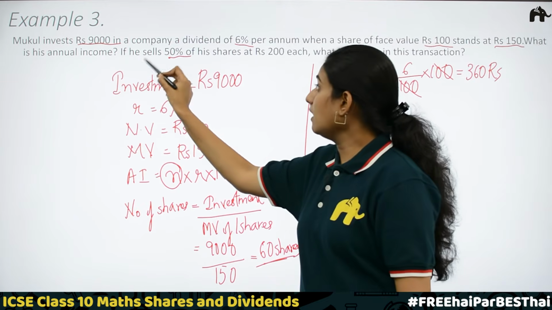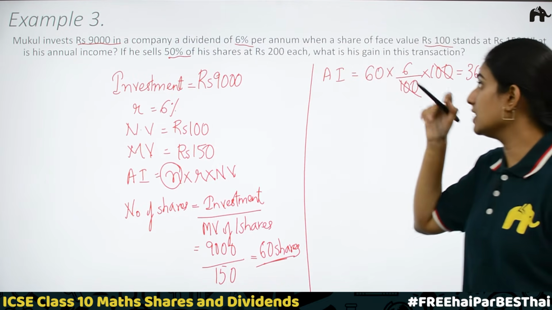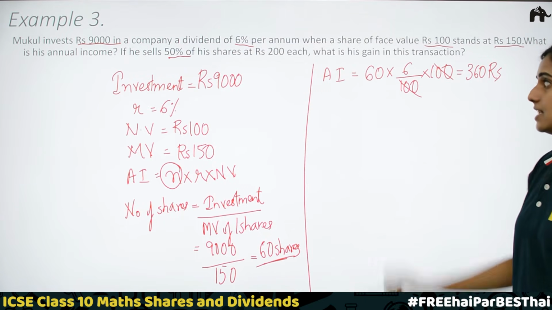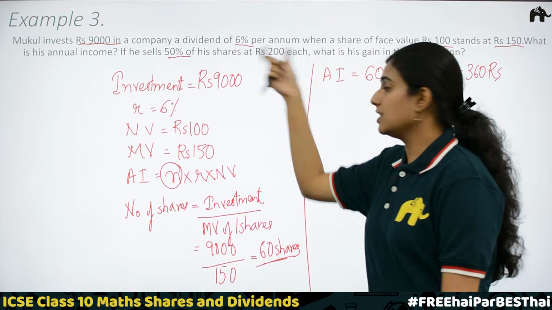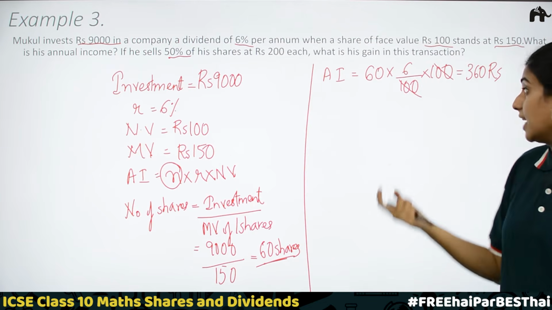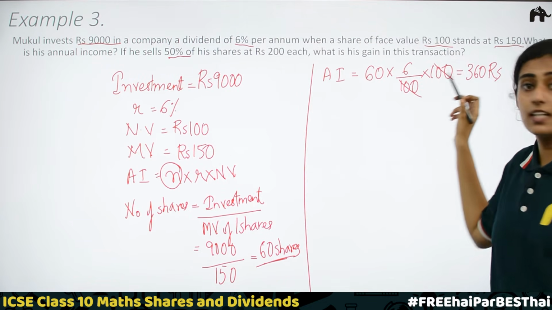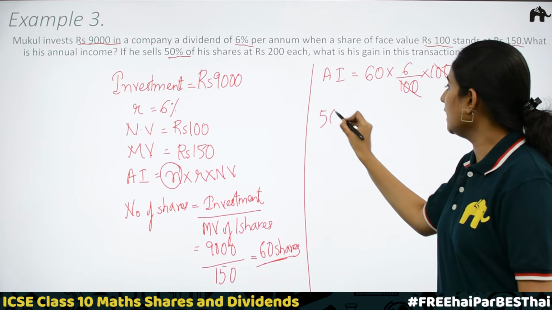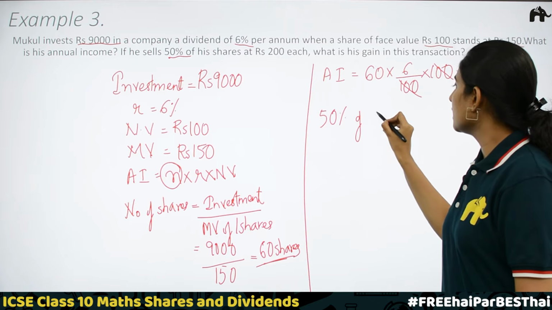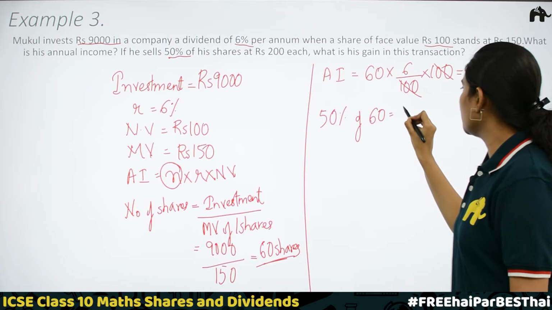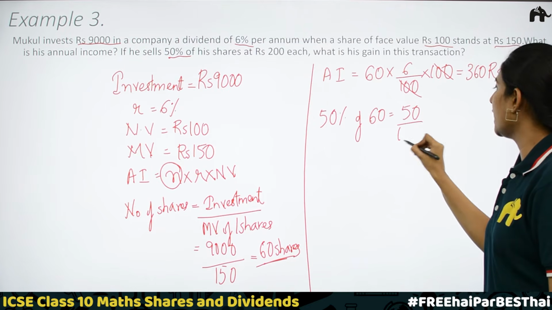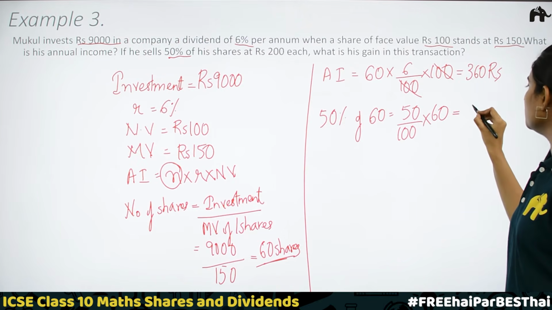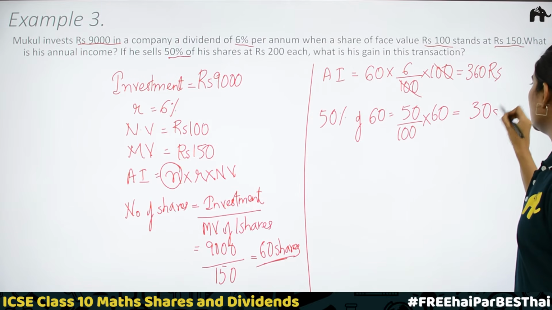Second part, if he sells 50% of his shares at rupees 200 each, what is his gain in this transaction? 50% of his shares. Total number of shares he has is 60. 50% of 60 is equal to 50 divided by 100 into 60, equal to 30. So, 30 shares.